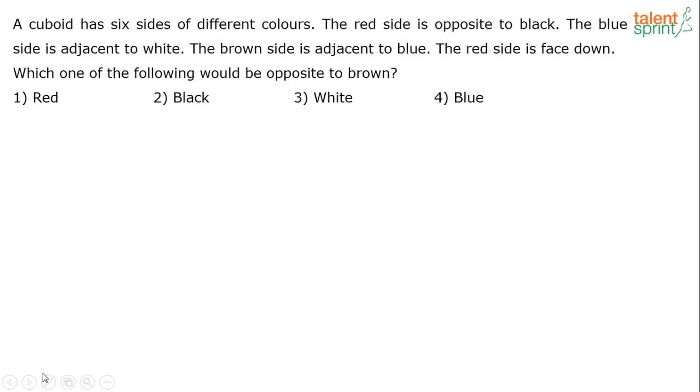Okay, the next question is on cubes or a cuboid here, right? A cuboid has 6 sides of different colors. The red side is opposite to black, the blue side is adjacent to white, the brown side is adjacent to blue, and the red side is facing down, or the red side faces down. Which one of the following would be opposite to brown?